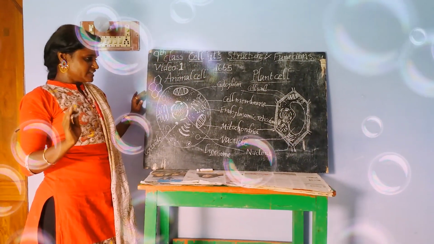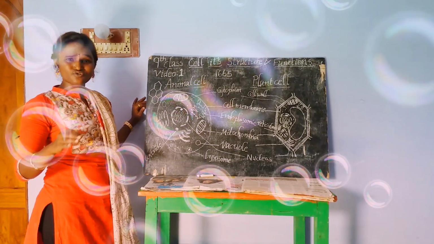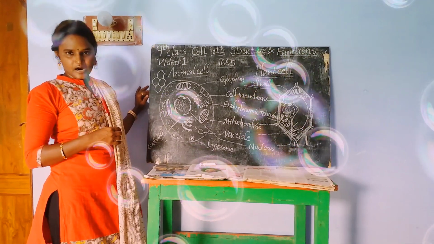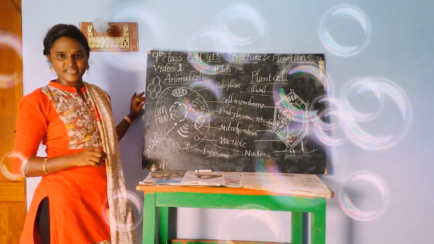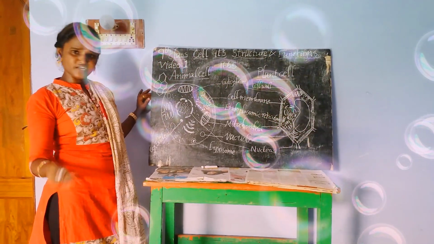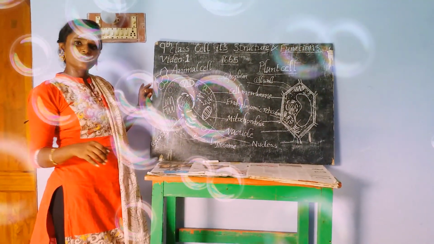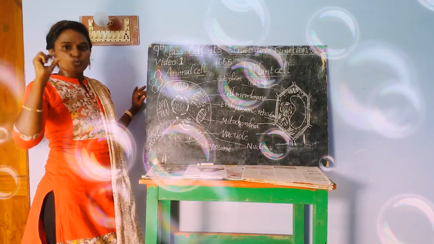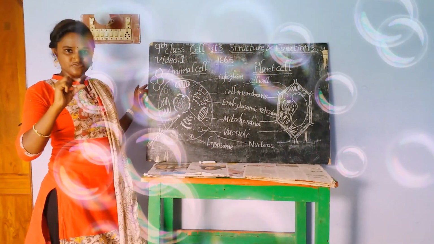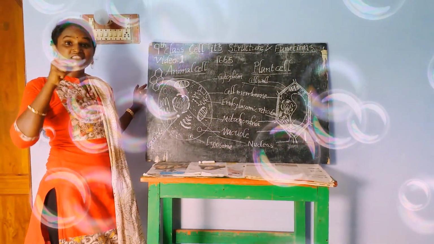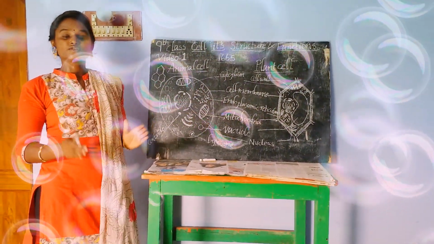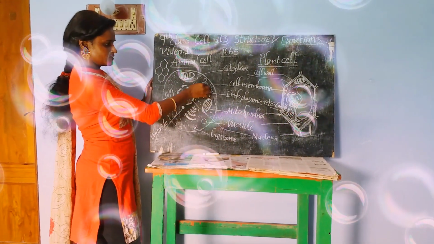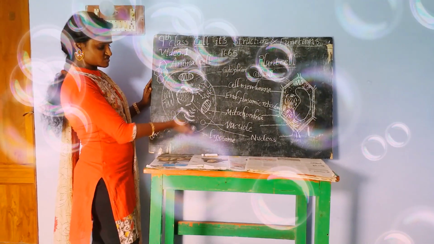In general, it is not a rule that each and every cell contains all the cell organelles. Before going further, we have to know the meaning of a cell organelle. We know what a cell is. Then what is meant by a cell organelle? A cell organelle is a tiny part which is capable of doing its function within the cell. Cell organelles are the parts present just inside the cell.